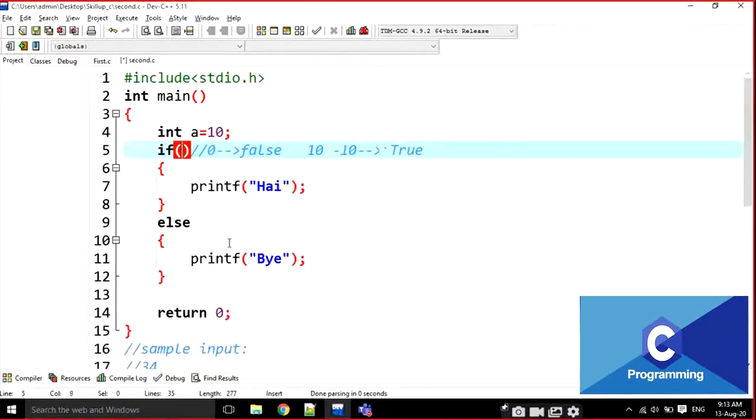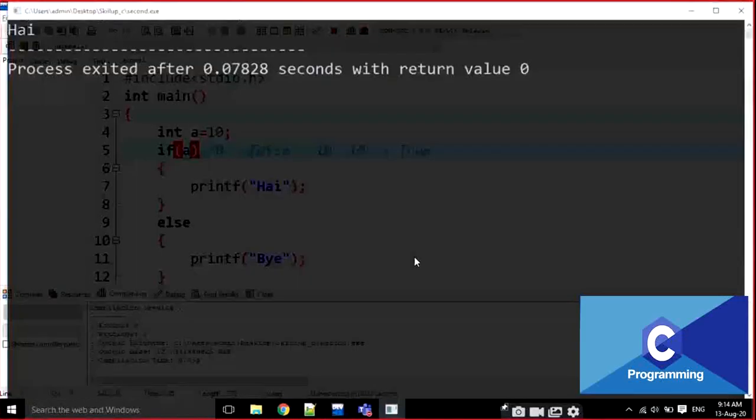And now I am writing here A. Can anyone guess what is the output here? High, or bye, or error? Three options are there. A equals 10, high, sir. Why is it high? What is the A value? A value is 10. If of 10 means it is a positive value. That's why the output is high.